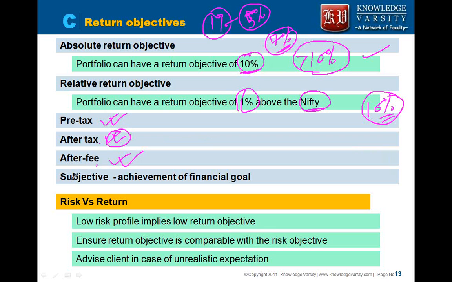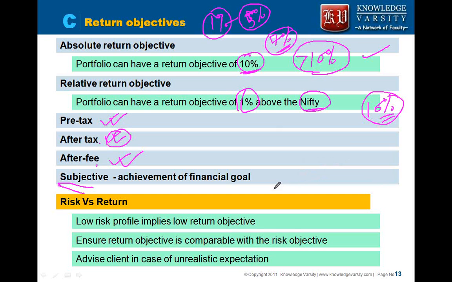Now some clients have a subjective return objective. Remember I said that a client can say, I want my daughter to get married, so ensure that after 15 years I have a sufficient amount of money for her marriage. Here you will have to compute how much the cost of marriage will be after 15 years. You will have to see how much the person is depositing today, and find out what return you will need. Note that all of these calculations are not part of Level 1.